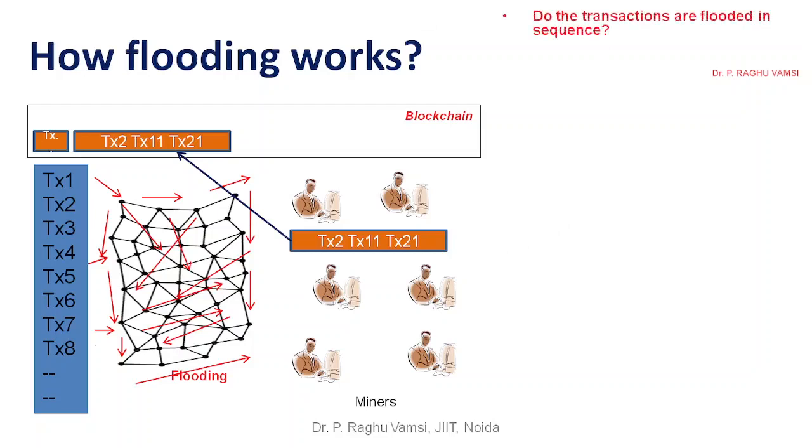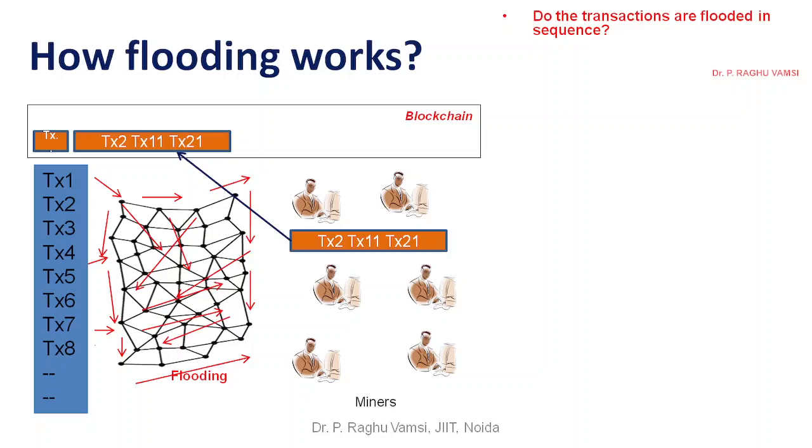Are the transactions flooded in sequence? Whenever you generate any packet in data communication, the packets are spread in the network according to the sequence number: the first, the next, the third, like that. So are the transactions flooded in sequence number?